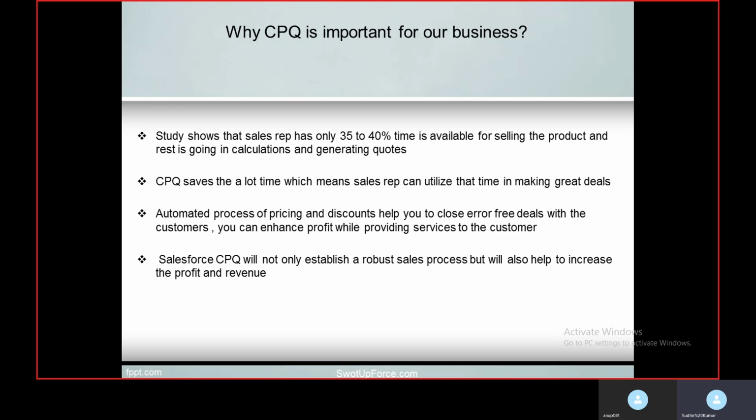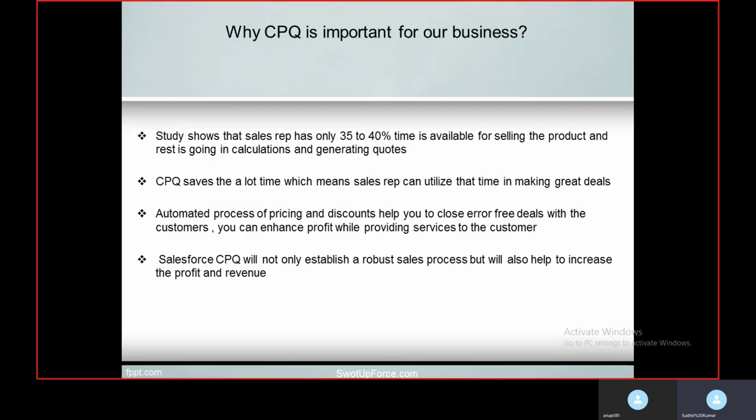Automated process of pricing and discounts helps you to close error-free deals with the customer. You can enhance profit while providing service to the customer. Let's understand, if you are doing things manually, that is you are calculating discount pricing manually, then it is possible you make some errors. And once you have raised an errored quote to the customer, you may lose the trust of the customer. You never know what customer thinks about the error.